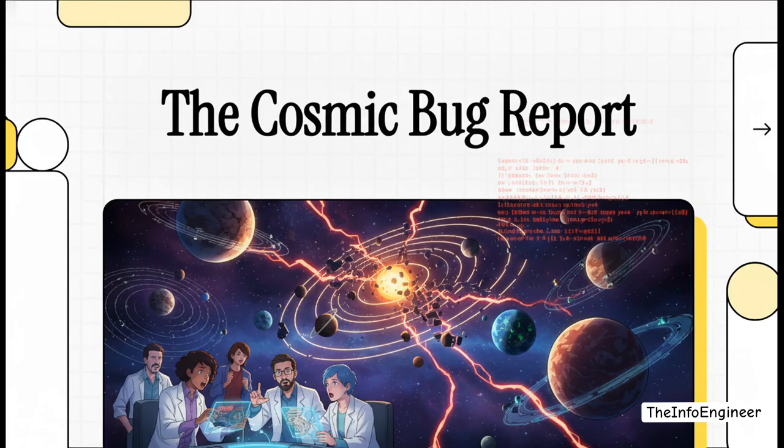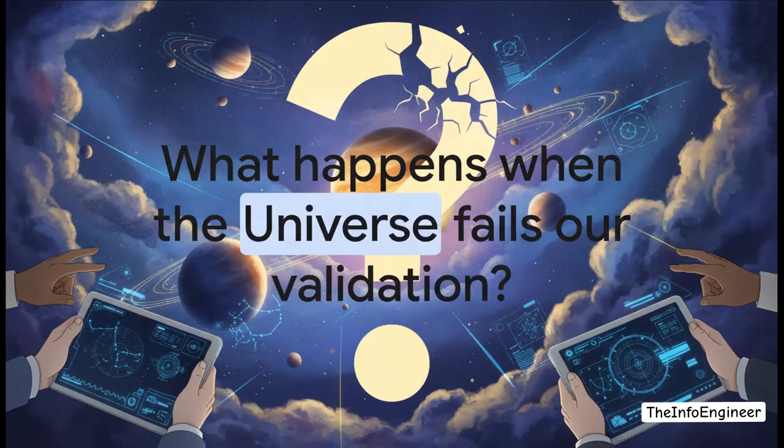See, for the longest time, we thought we basically had the architecture of planetary systems completely figured out. We had a model, it worked perfectly for our local neighborhood, and we naturally just assumed it applied everywhere else. But as we've expanded our view deeper into the cosmos, we've encountered some truly impossible edge cases. So, what exactly do we do when the universe flat out fails our system validation test?